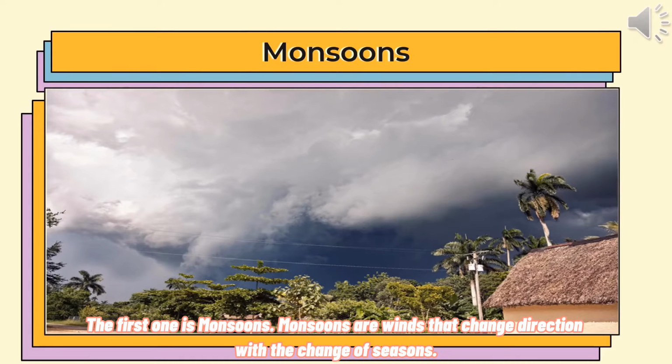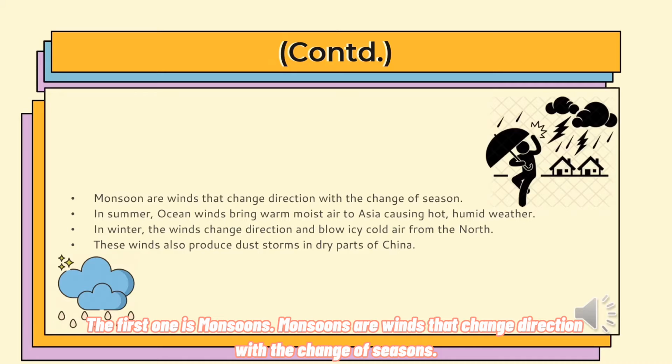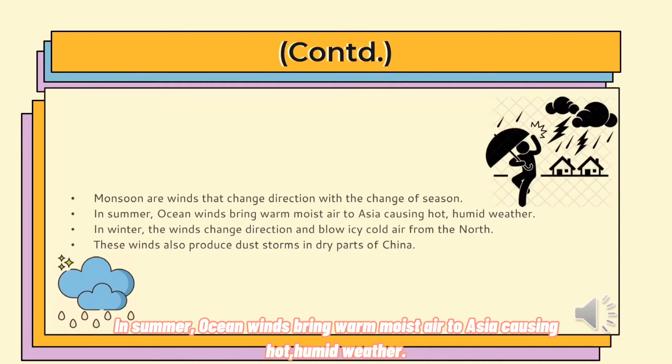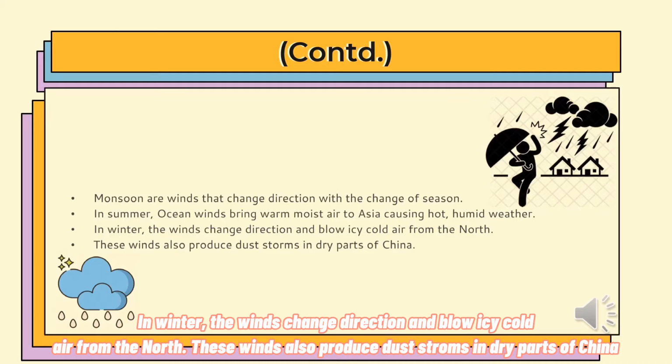The first one is monsoons. Monsoons are winds that change direction with the change of season. In summer, ocean winds bring warm moist air to Asia, causing hot, humid weather. In winter, the winds change direction and blow icy cold air from the north. These winds also produce dust storms in dry parts of China.